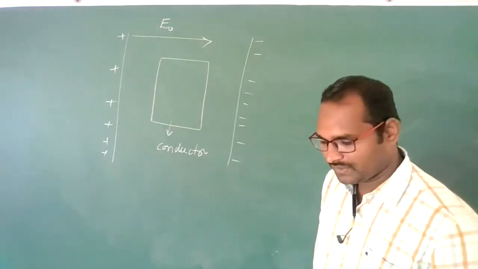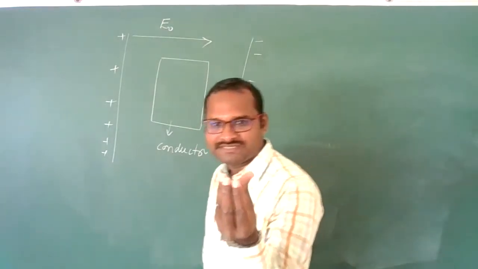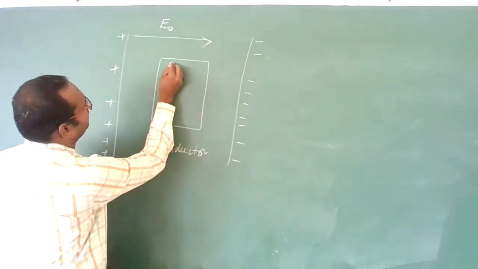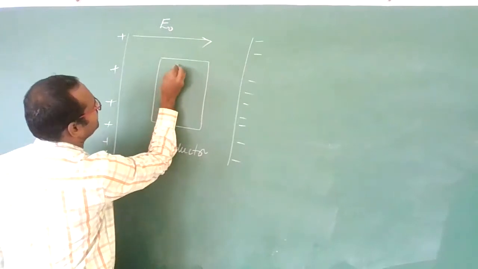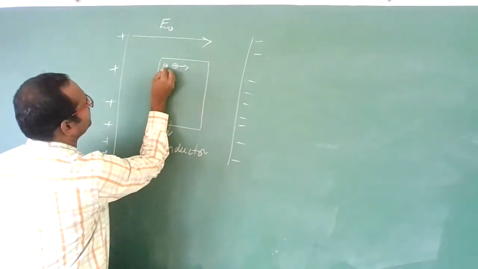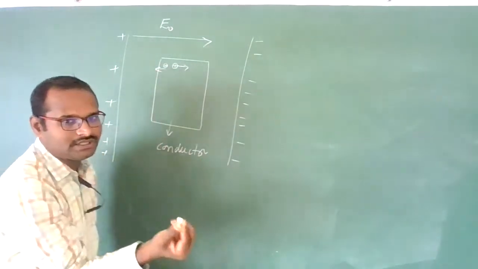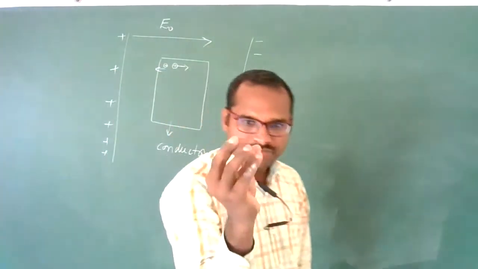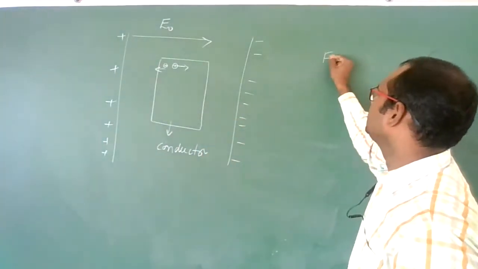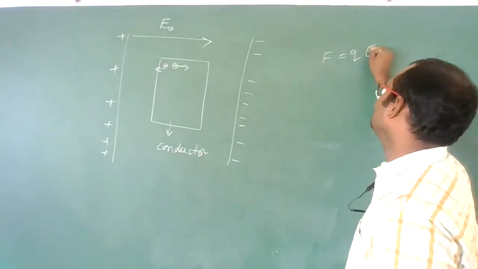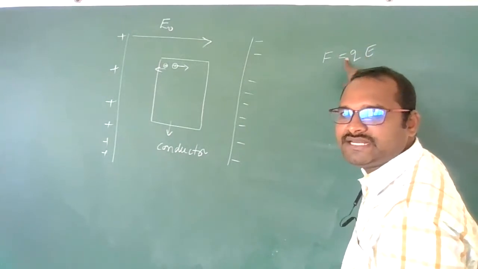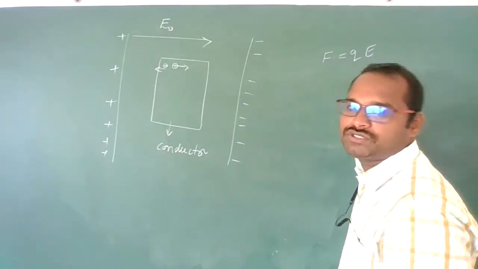Then what happened? Consider the atoms present inside the conductor. In these atoms, positive charge carriers will get a force in this direction, and negative charge carriers will get a force in the opposite direction. Whenever a charge carrier is placed in an electric field, a force acts on it, and that force is Q into E. If it is a positive charge, the force is in the direction of the field. If it is a negative charge, the force is in the opposite direction to the field.